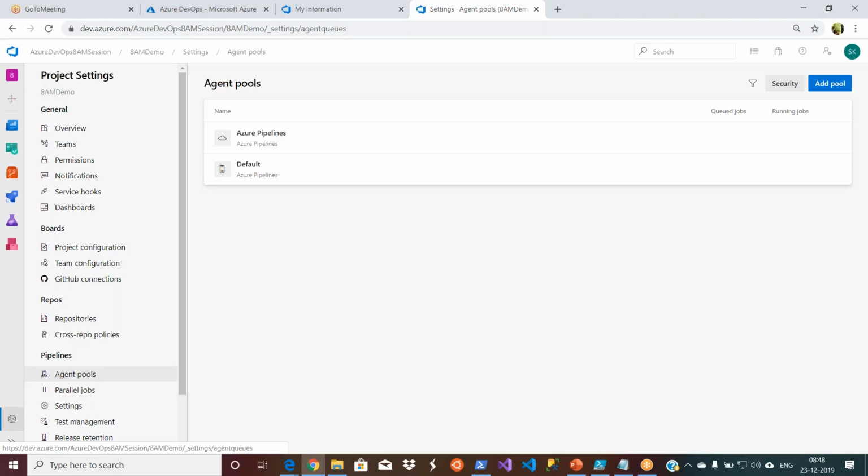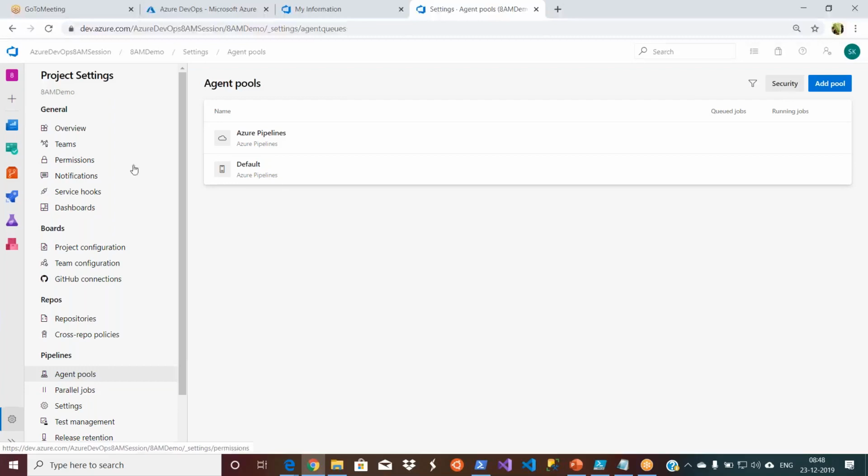Is it running on my server, or on my laptop, or on some virtual machine that is being created by Microsoft on the fly? This is called an agent pool. An agent pool is nothing but your agents. Agents are to run your builds and deployments. We have some concepts on agent pools. When we reach Azure Pipelines, we will look into how to create an agent to connect to your own server in your data center. All those things we will be seeing.